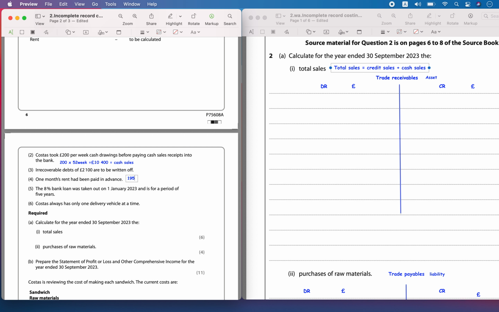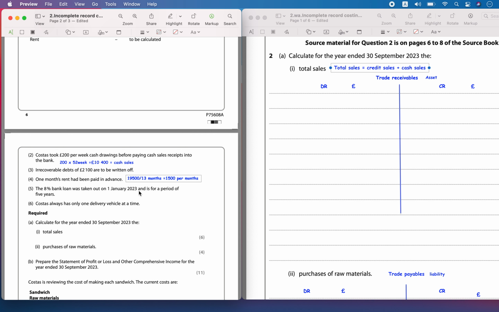So the rent paid was 19,500 and it was for 13 months, right? Instead of 12 months, they had paid 1 month rent in advance. So 19,500 divided by 13 is equal to 1,500 per month, which means we have to subtract 1 month rent, and later we will adjust.